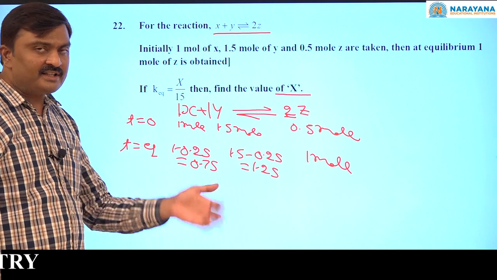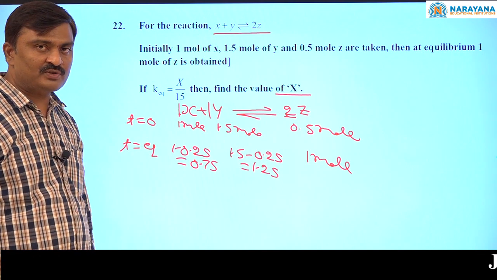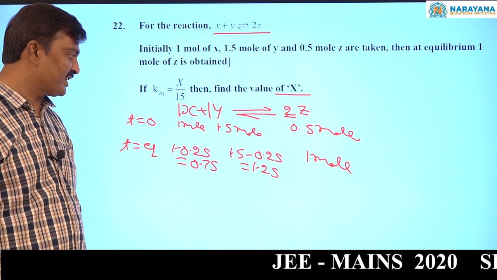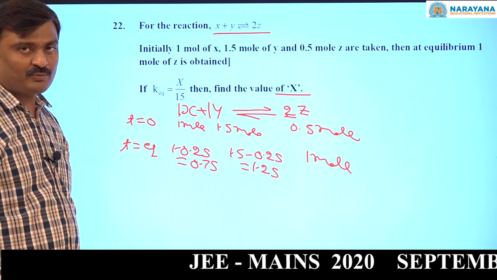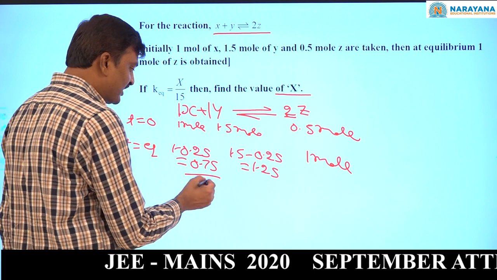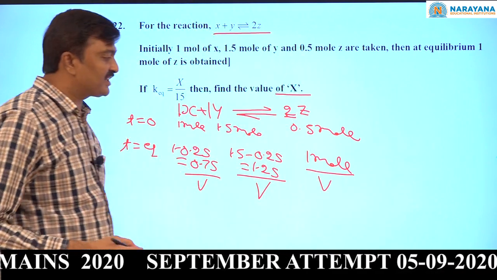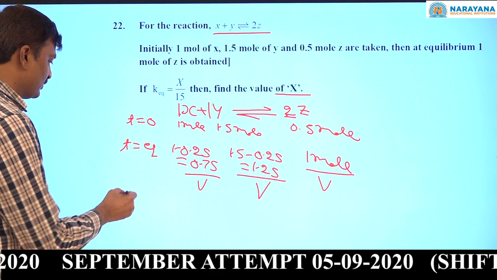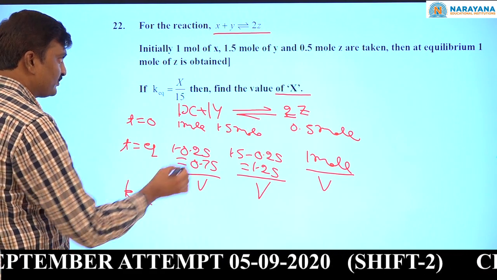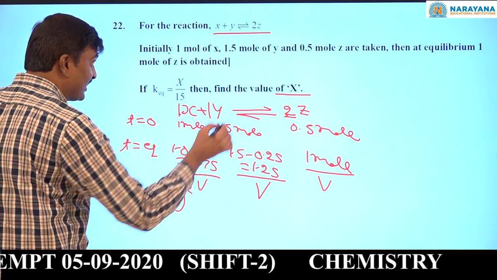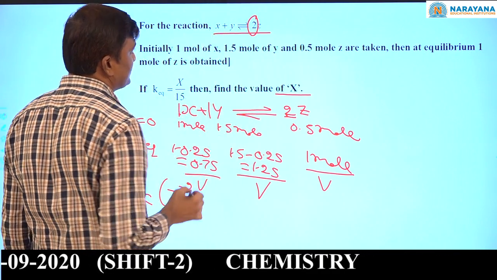But in the Kc expression, we have to substitute the molar concentrations, so number of moles by volume in liters. Here you assume that the volume of the container is V liters. Now Kc equal to equilibrium molar concentration of Z square. Here only we will make a mistake.